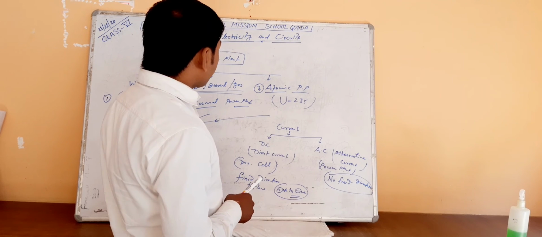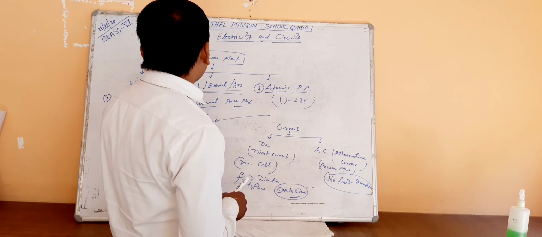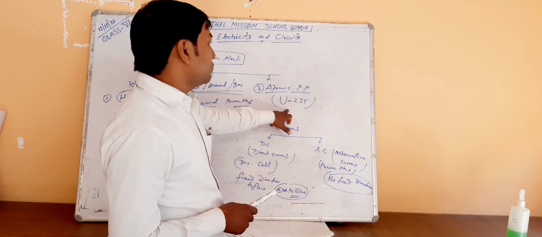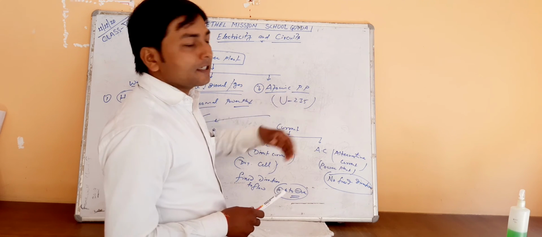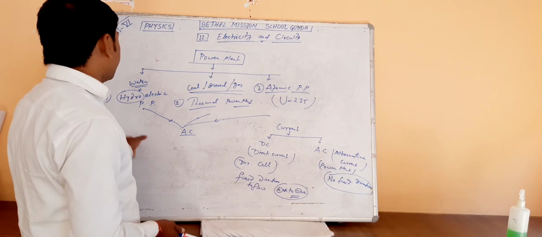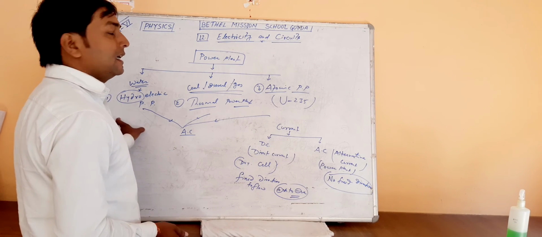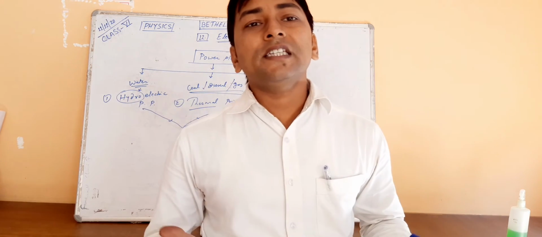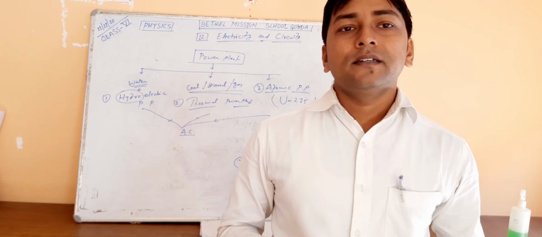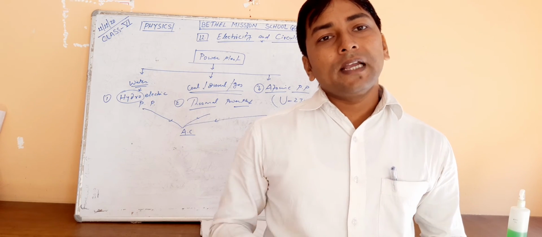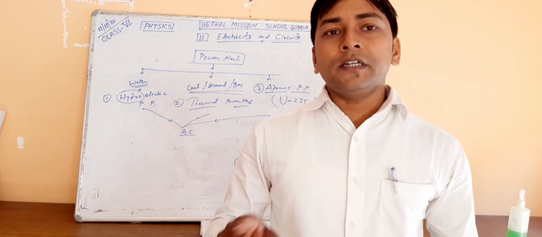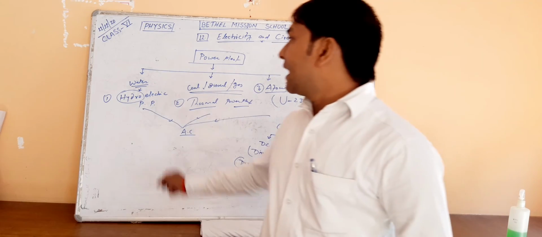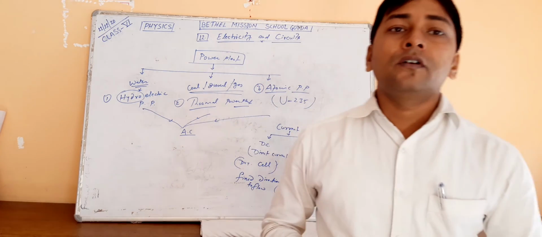Now, in hydropower plant, thermal power plant and uranium atomic power plant, we talk a little about this. In a hydropower plant, water is used for what? To move the turbine. The turbine is moved with the help of the kinetic energy of water.